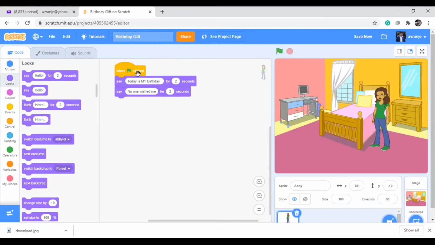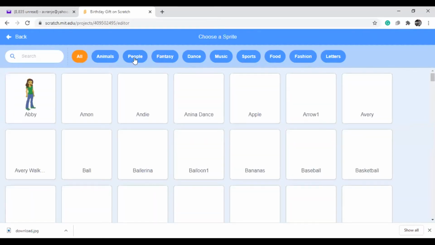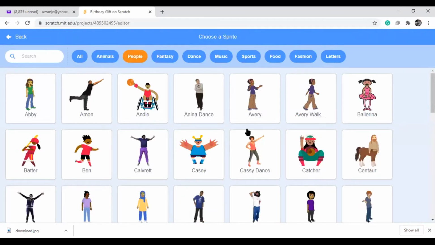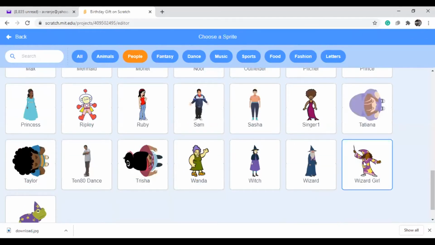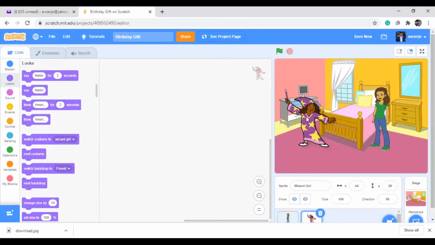So immediately what happens, when she is thinking like that, one more character we will take, that is a magic girl or some angel. She will come and make a wish to her. So I'm taking one more sprite, and if you take it here from people, you can take. So I need some magic. If you want to upload, you can upload from outside also. Okay, some wizard girl I'm taking here, and here she is coming. I want to put her in this place.